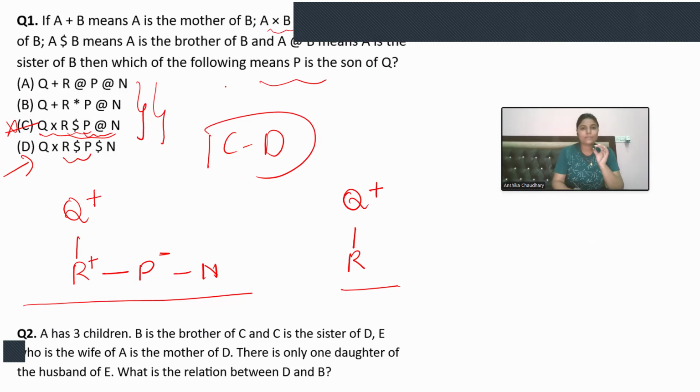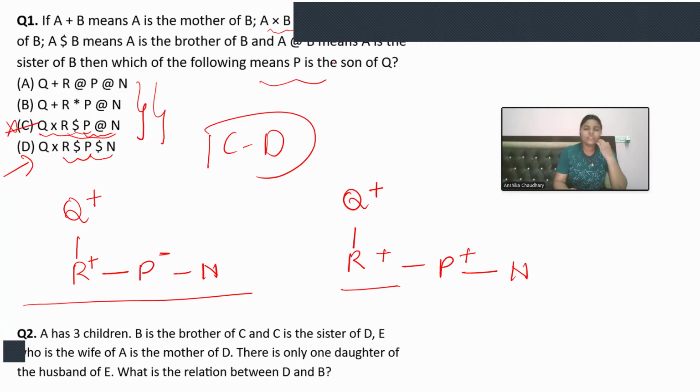Now R dollar P. So dollar represents brother, which means R is the brother of P. So far I don't know the gender of P. Okay, now P dollar N. Again, this dollar represents brother, so P is the brother of N. And so far, I don't know the gender of N.